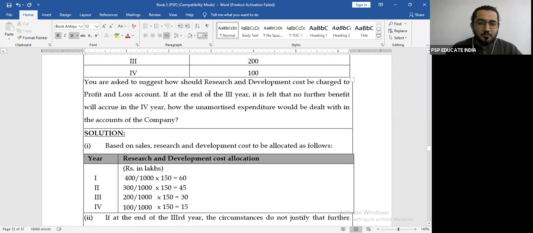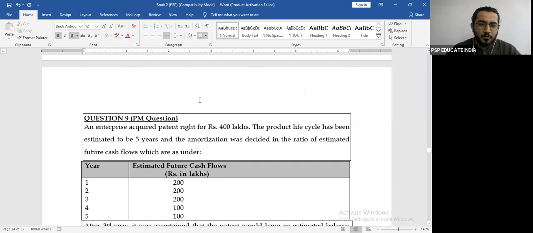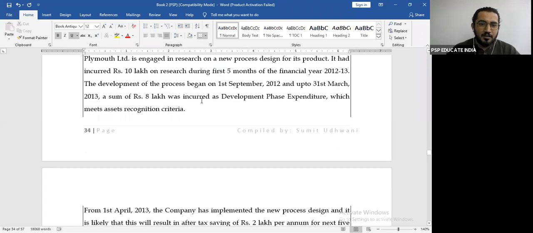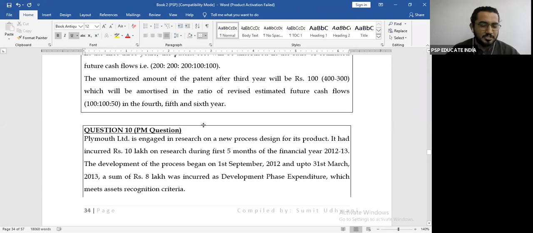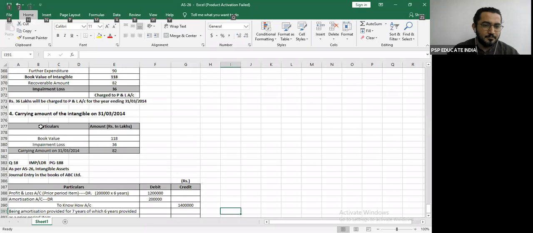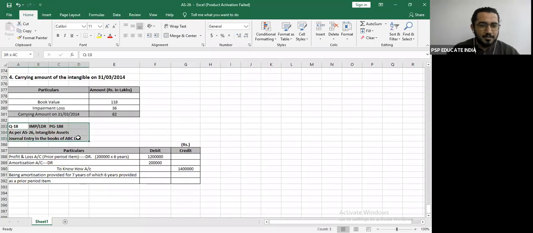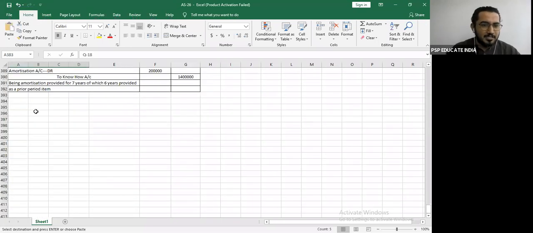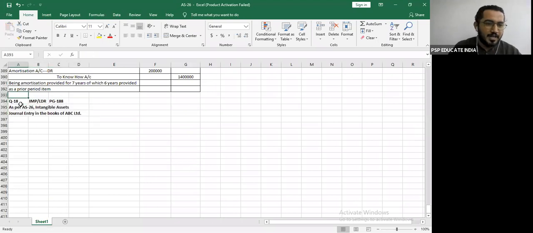Right, after that, question number 8 we have already done. Question number 9 also we have done. Now come to a very interesting question, question number 10. Mark this question, very important, last day revision question.